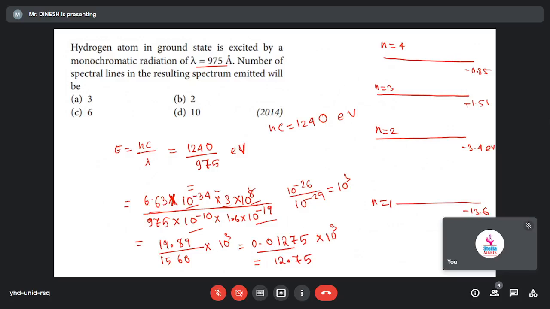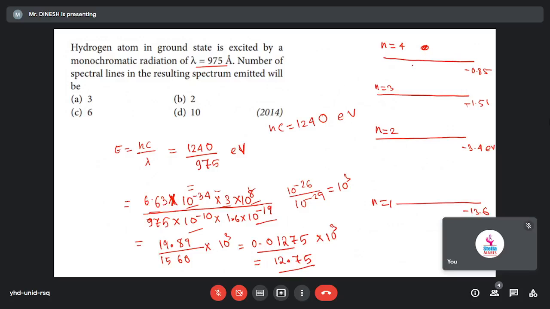After absorbing a photon of energy 12.75, which state will the electron reach? Obviously the energy is more than any of those, so the electron will reach up to the third excited state, because 12.75 is not in this range.